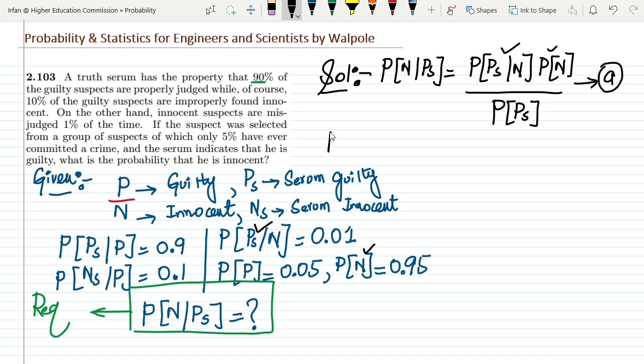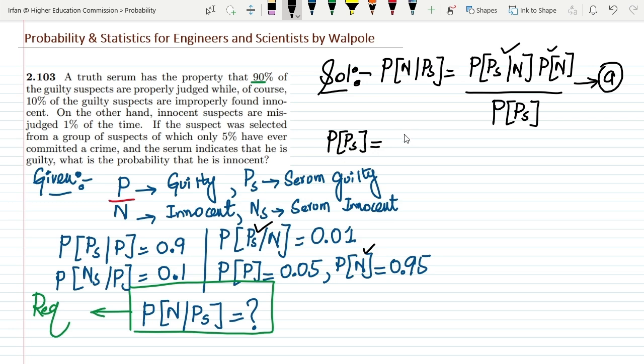So the probability of Ps would consider all the scenarios here. If the person is positive or guilty and the serum shows guilty, and the person is innocent and the serum shows guilty, we have to consider both of these scenarios.